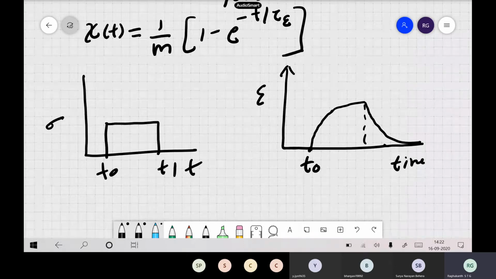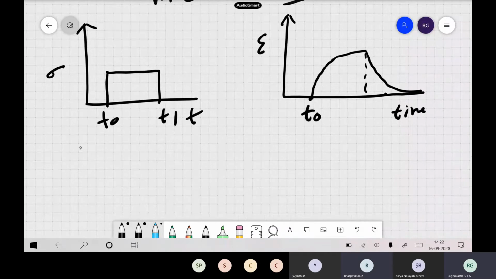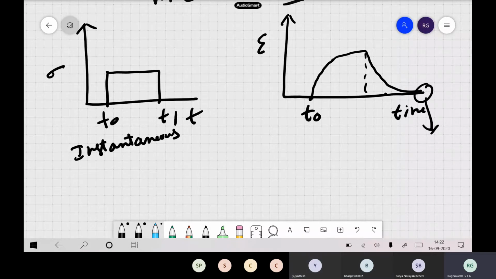Now what is our comment here? At time t naught, stress is applied suddenly, and the strain recovers, which means it is elastic.